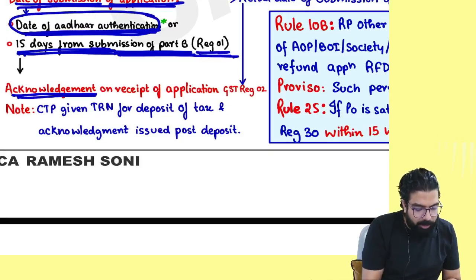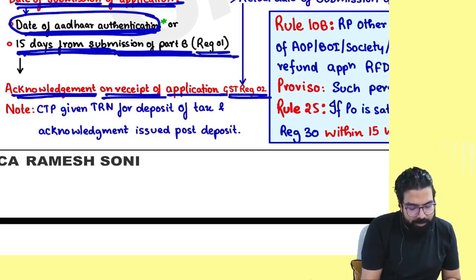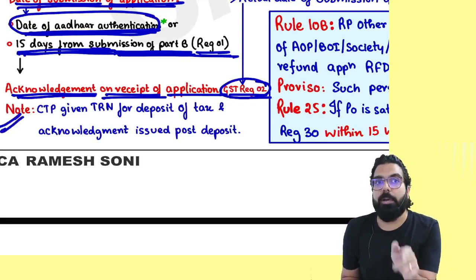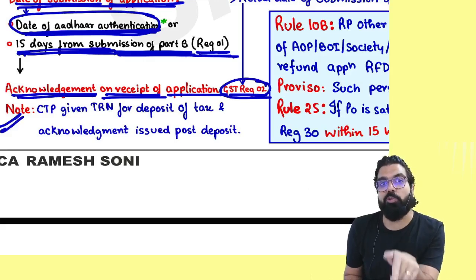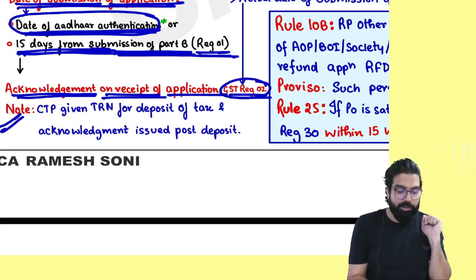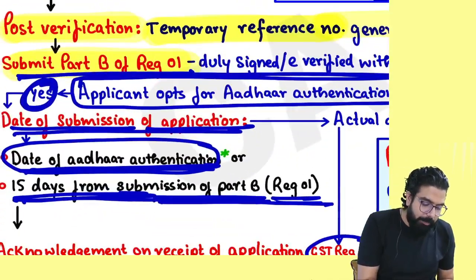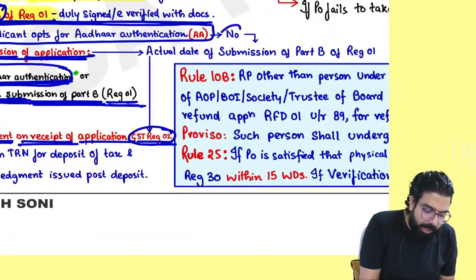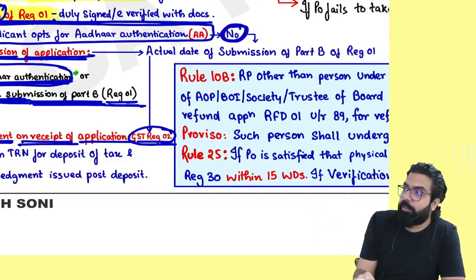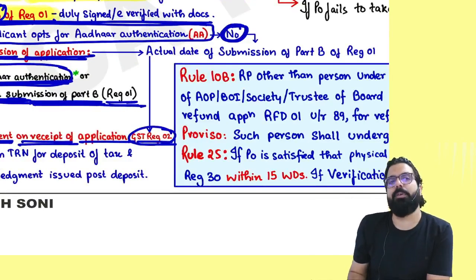And acknowledgement on receipt of application, GSTR acknowledgement will be given to you. Always remember one thing, when you are filling your part B, if you are a casual taxable person, you have to pay your tax also in advance, only then the registration will be given to you. Can I go ahead, everyone? Now listen. I submitted my part B. I told Aadhaar authentication I will not do. If you say no to Aadhaar authentication, is there anything pending from your end or not?